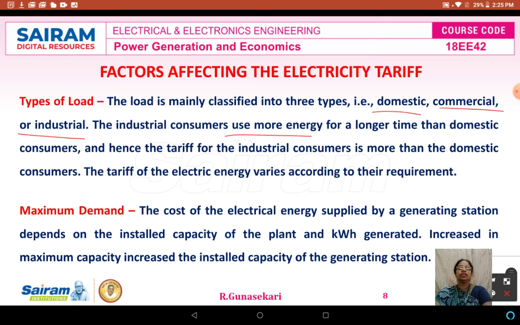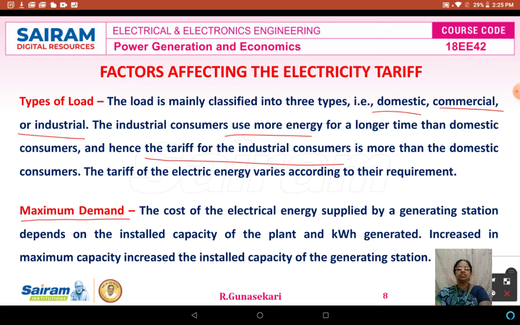So therefore the tariff for the industrial consumer is more than the domestic consumer, because the industrial consumer utilizes more energy. That's why we can put a high rate for industrial consumers compared to domestic and commercial consumers. So the tariff of the electrical energy varies according to their requirement. This is the first factor.